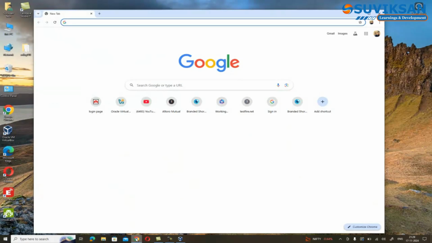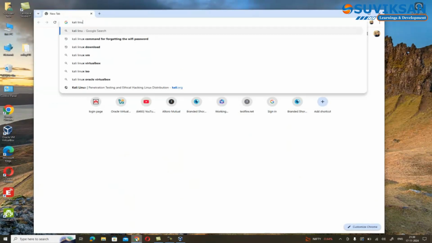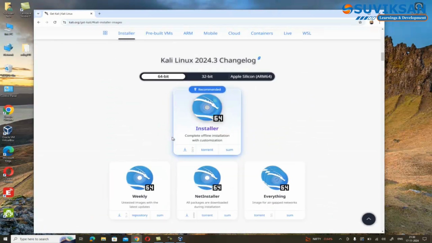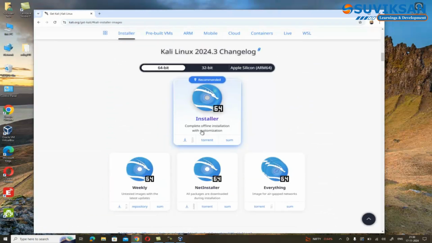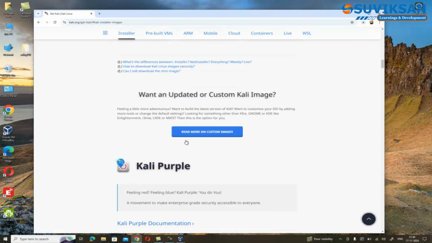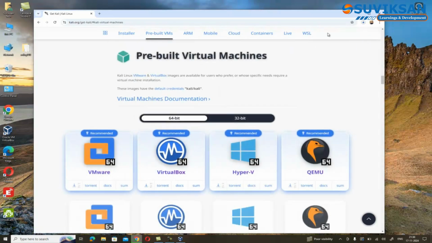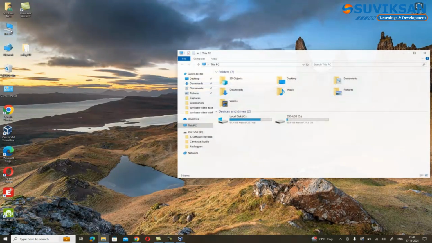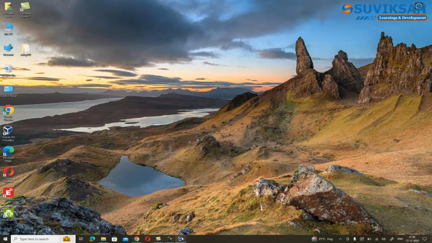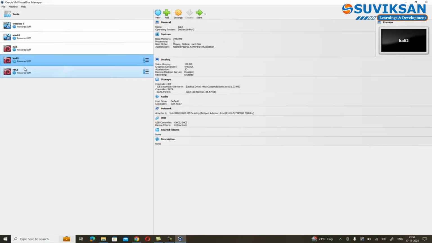Now, we'll download Kali Linux OS from its official website. The download time depends on your internet speed, but it usually takes 10 to 15 minutes. I've already downloaded the ISO file, so we can jump straight to the installation. Now, let's install Kali Linux on VirtualBox. Follow the shown steps on the screen carefully.